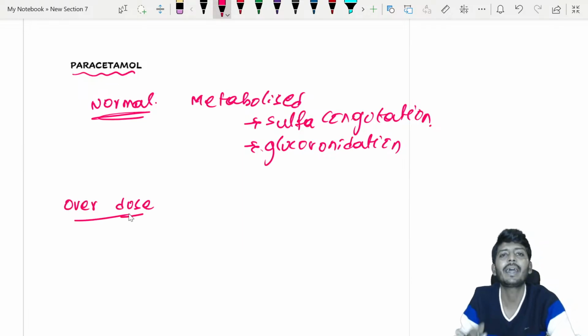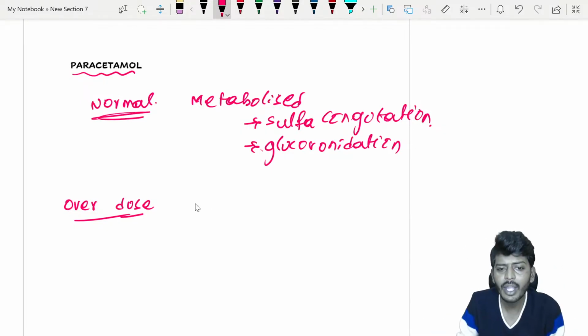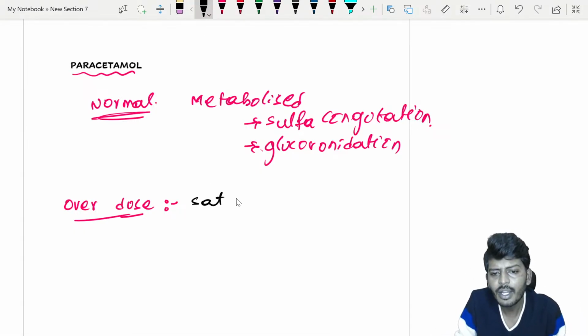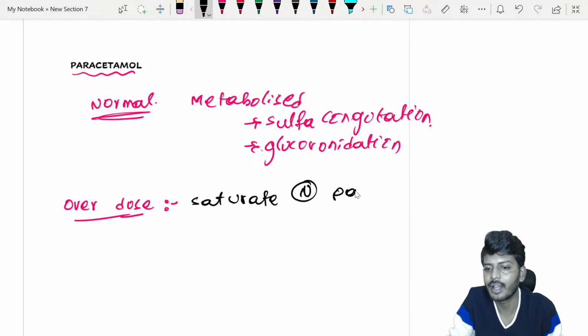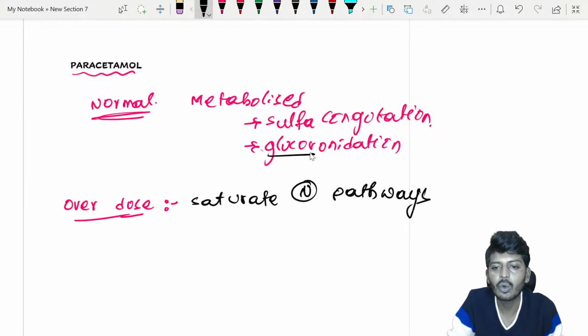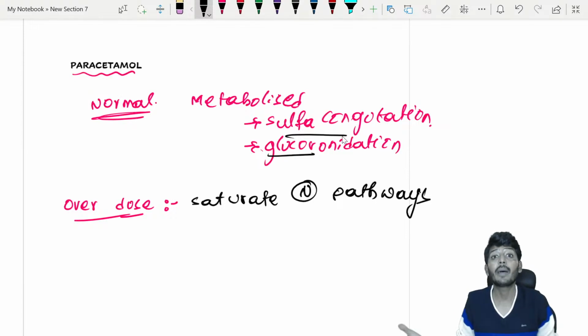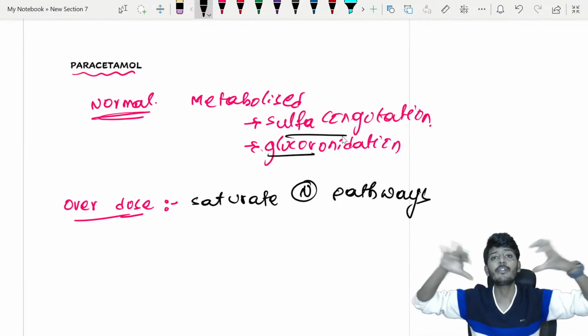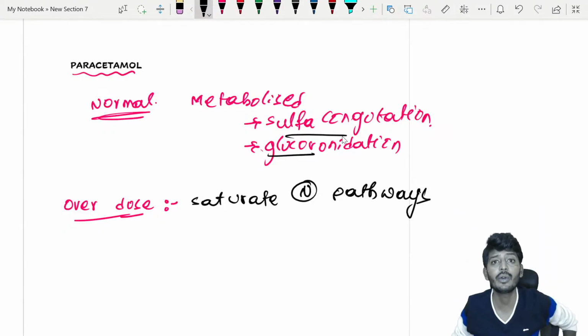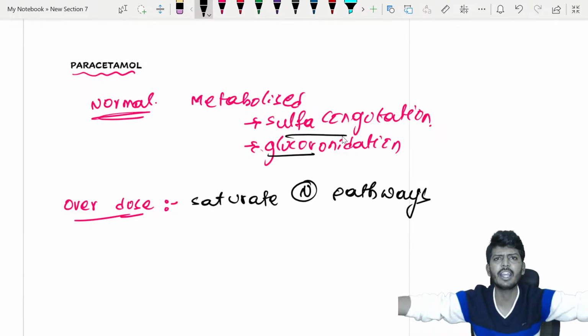Now, during the overdose, what will happen? A large amount of paracetamol goes in, so it will saturate the normal pathways. Normally glucuronidation and conjugation happen, but now such a large amount of paracetamol has gone that it will saturate the sulfur conjugation and glucuronidation reactions. The reactions are completely full and busy. They cannot take up more paracetamol.